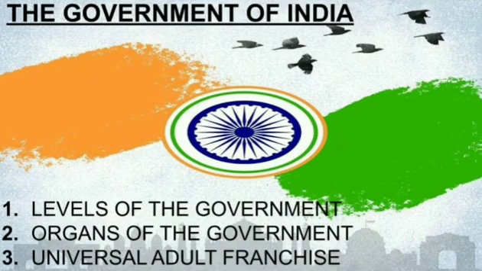And the last we saw universal adult franchise, that people are free to elect their representative. That is, it is my wish whom I want to elect in the next elections, or whom I want to become a member of the government. That is called universal adult franchise. Children, I hope you have understood this lesson, and whatever doubts are there, you can always clear them on the WhatsApp group by typing a message properly. And go through the textbook, children.